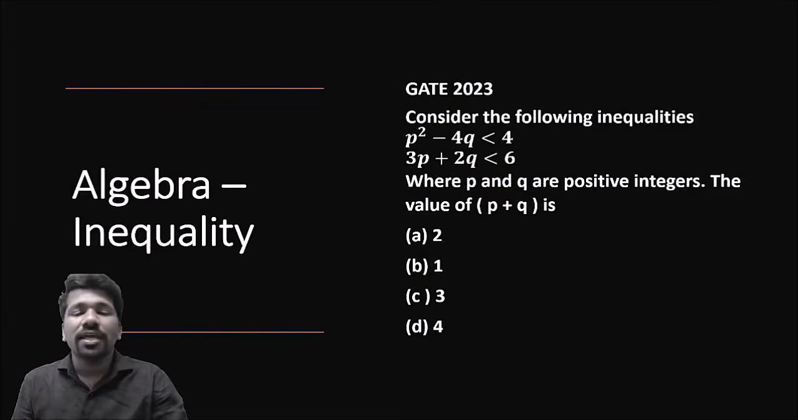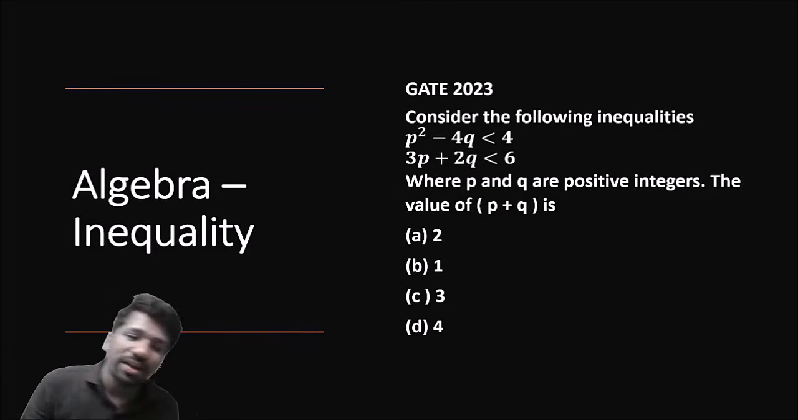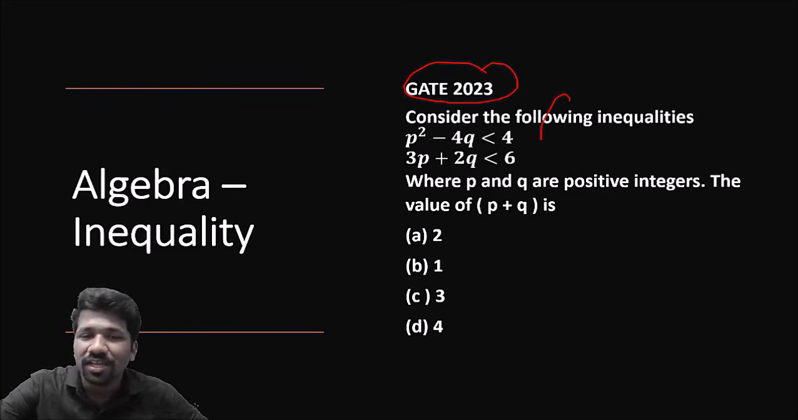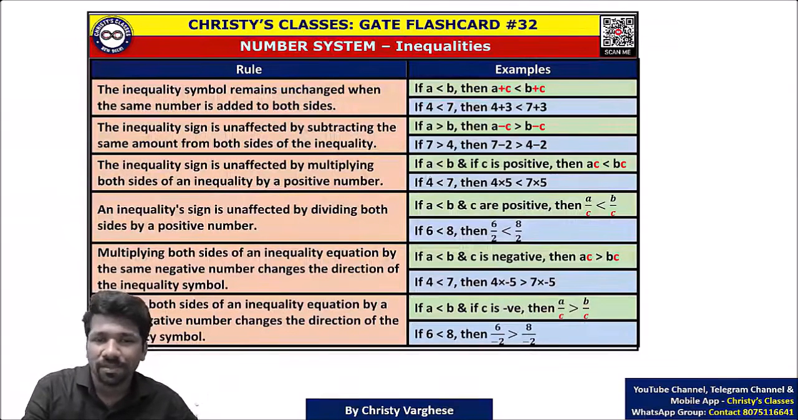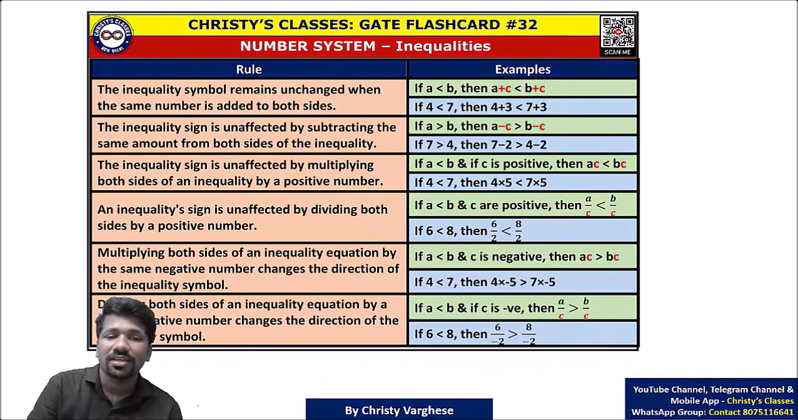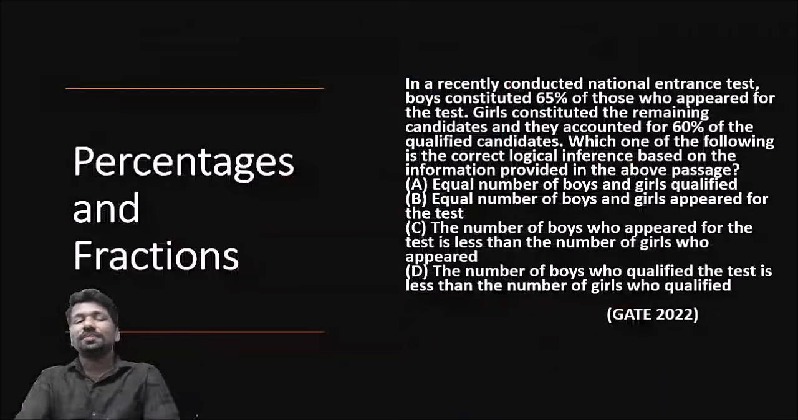Then the next topic of algebra is inequality. If equality is clear, inequality should be easy. This is a GATE 2023 question about inequality. I have also stated the basic rules of inequality in the flash cards, so that you can easily recollect in case you have any confusion about whether, if you divide by a negative number, the sign will change or not change. All those confusions will be avoided by detailed understanding of this theory.